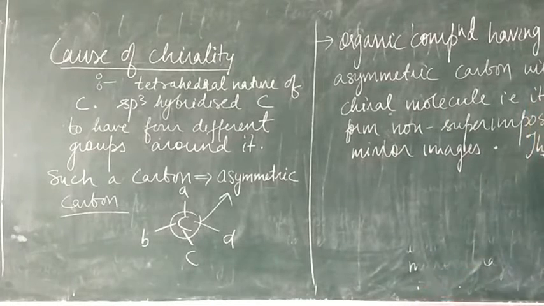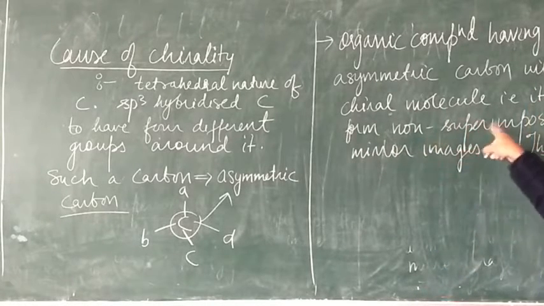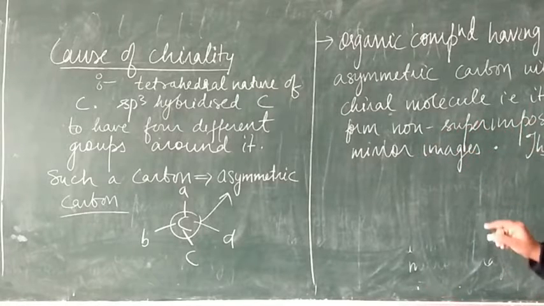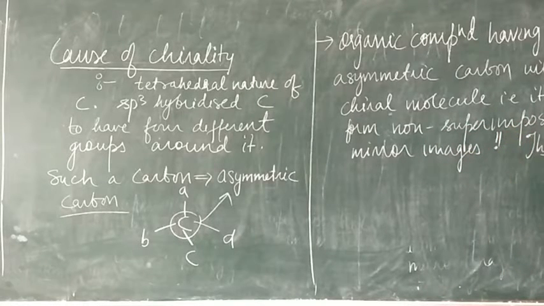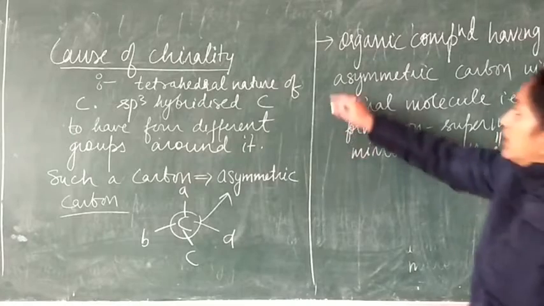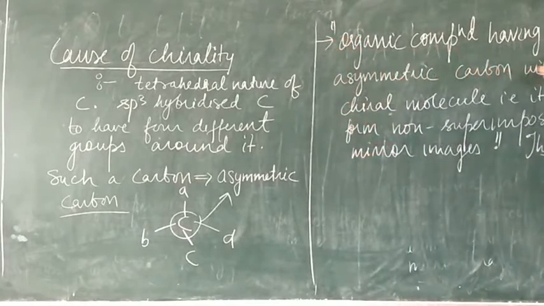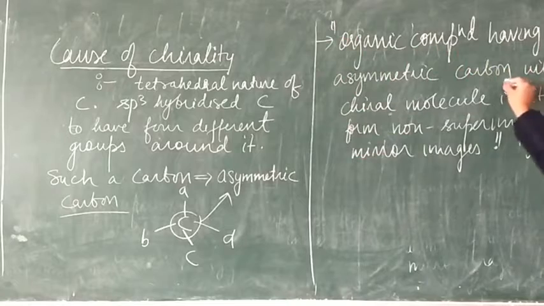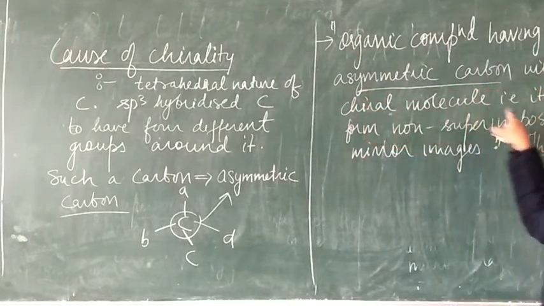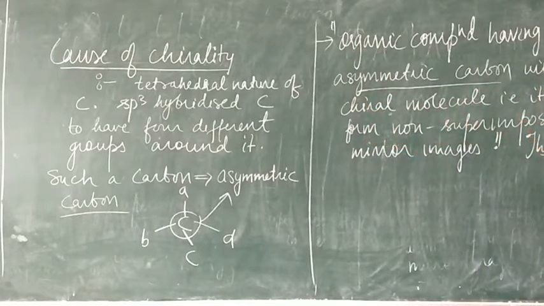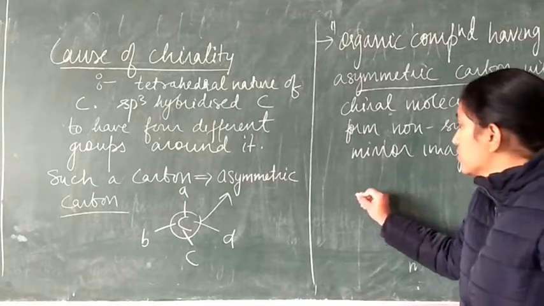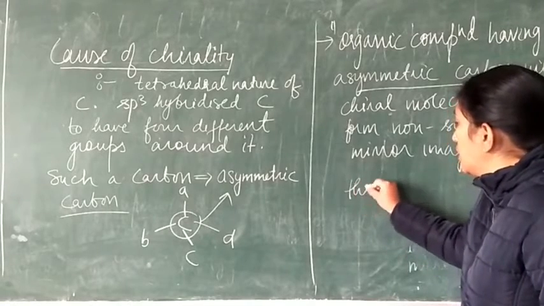Okay, till here we have concluded that if it forms non-superimposable mirror images, then an organic compound having an asymmetric carbon will be a chiral molecule, and it will form a non-superimposable mirror image, right? And one more thing I want to add here: if it forms non-superimposable mirror images, then the molecule